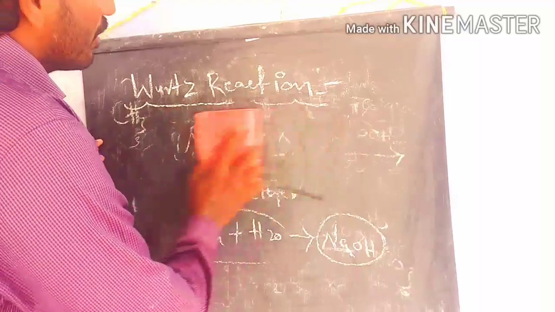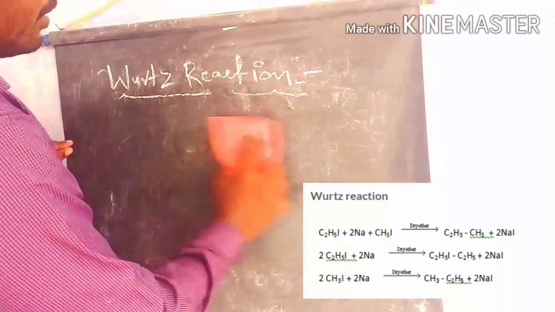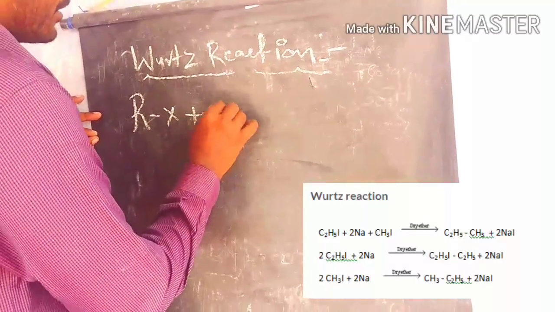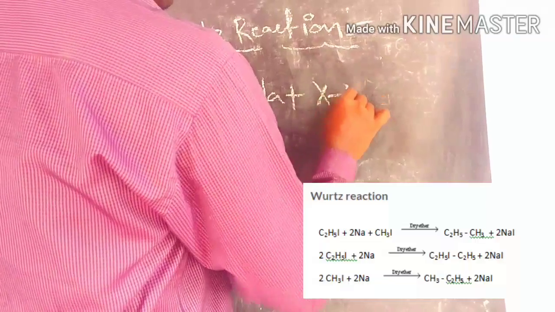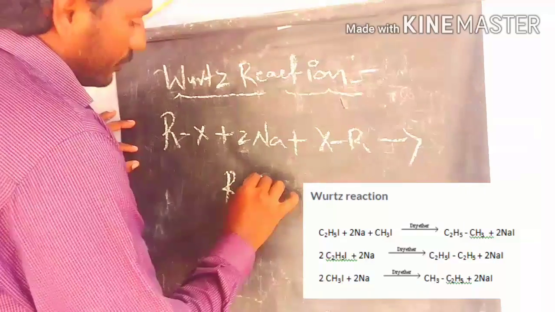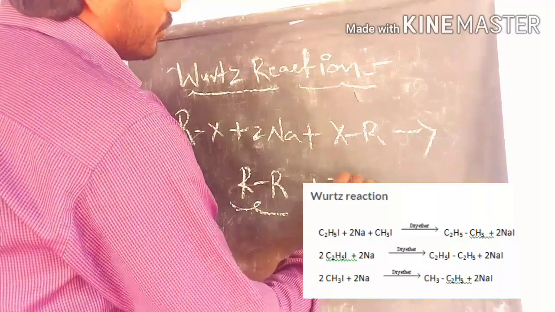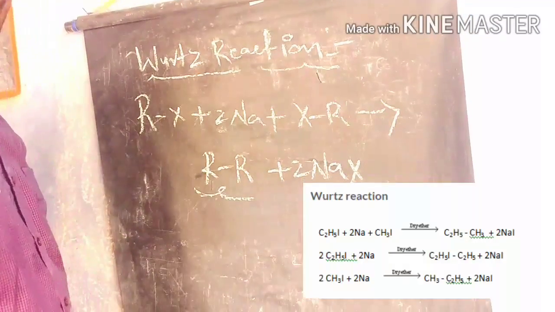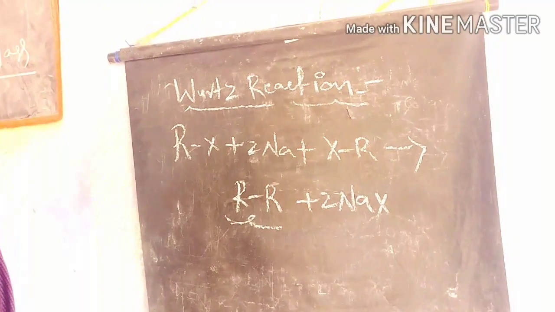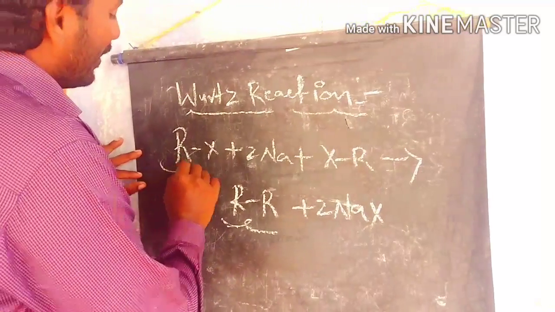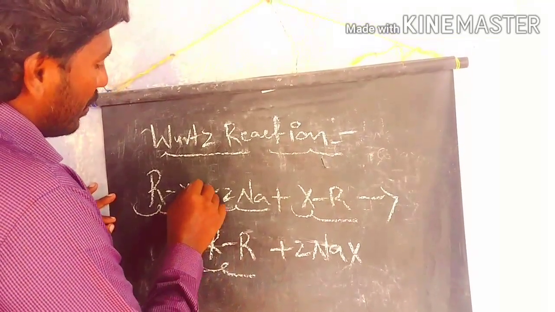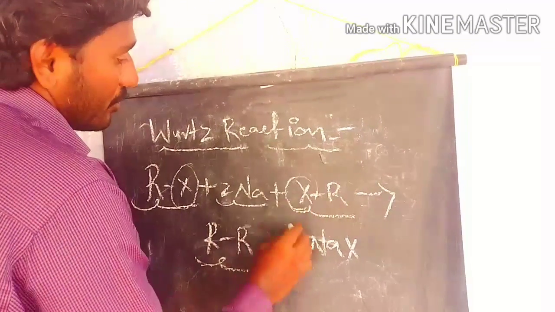So let's discuss the Wurtz reaction. Two moles of alkyl halides react with sodium to make a coupling between the compounds, giving R-R, a new bond. In this reaction, the 2 moles of alkyl halides react with the sodium metal, and the sodium reacts with the halogen to form sodium halide.